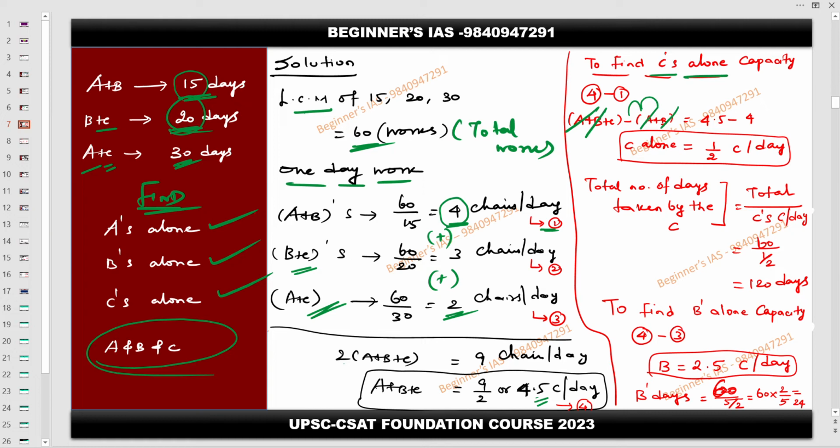After this, in order to calculate the total number of days taken by C alone, you have to put the total work needed to be done, that is nothing but 60. Then the capacity of C is half chair. So 60 into the denominator, it will get a reciprocal. Therefore 60 into 2, it will take 120 days to complete the job if C alone is working.